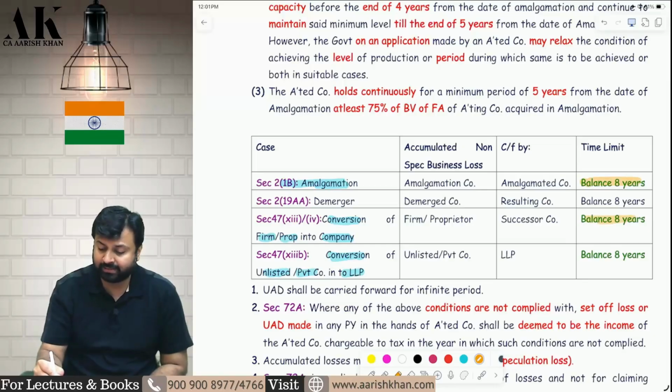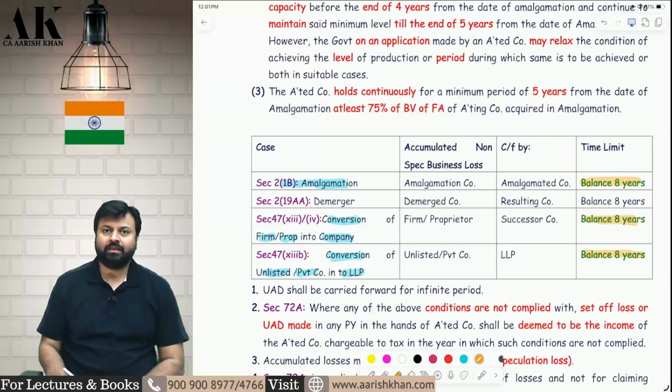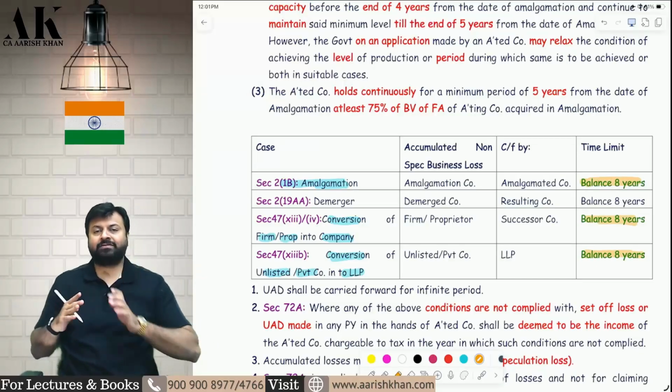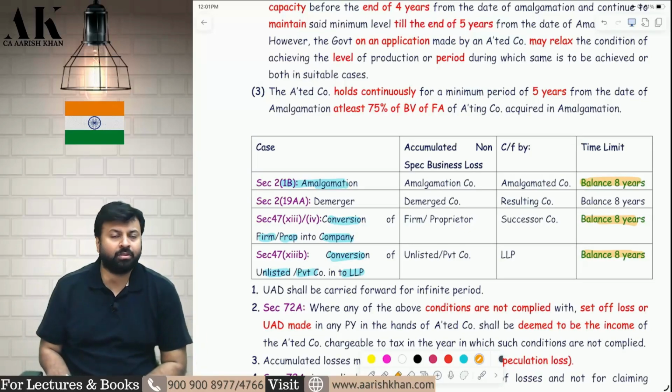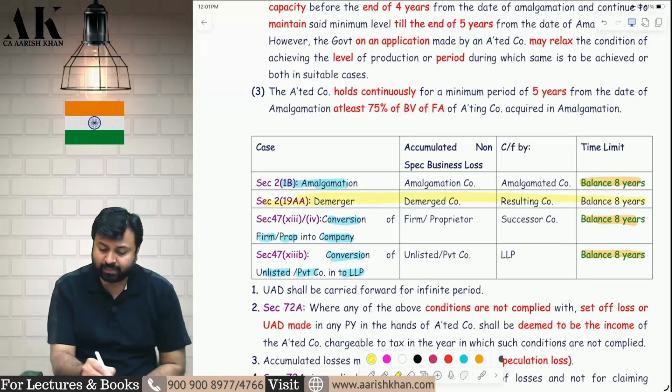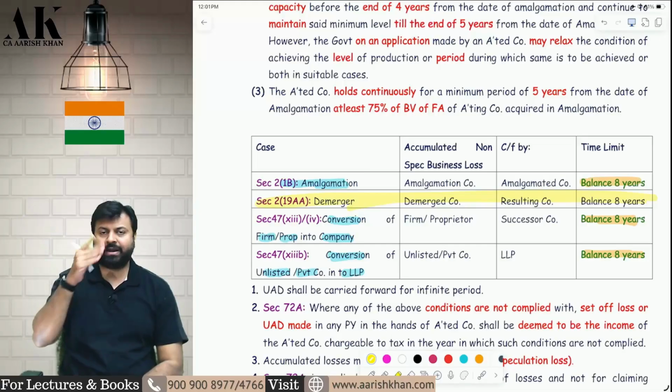Now it is balance 8 years. Not balance 8 years, balance years you can say. If entire 8 years are balanced, then balance. If 6 years are left, then 6 years. Now it is only allowed for balance number of years, not for another 8 years. Yes, for demerger, it was balanced from the beginning only. In demerger, there is no amendment. In demerger, earlier it was also balanced, now also it is balanced.